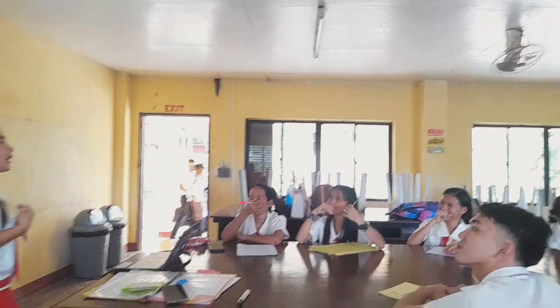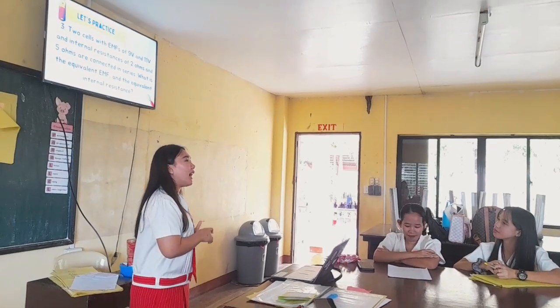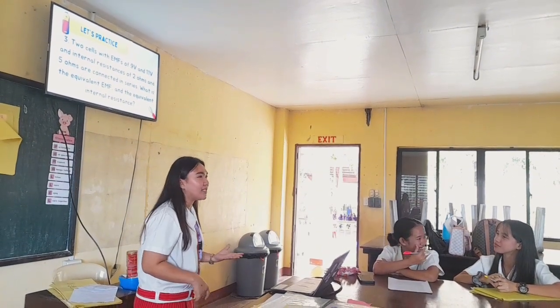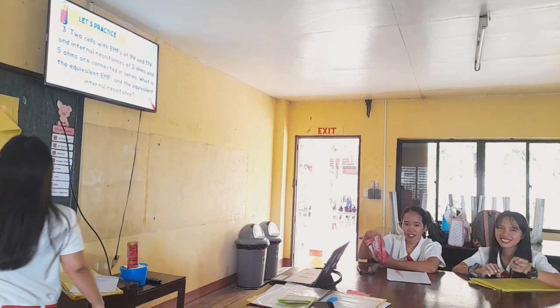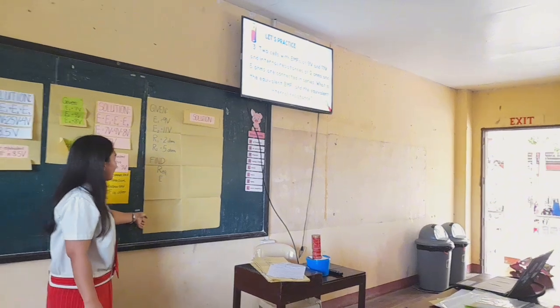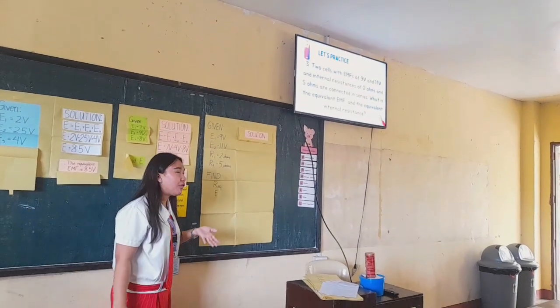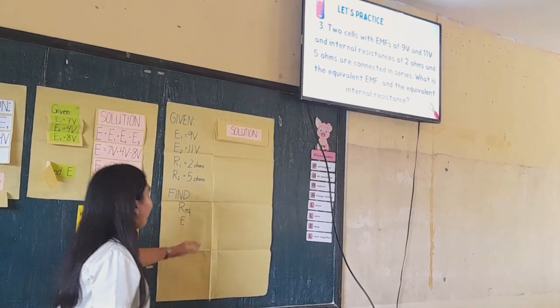Ms. Daniel answered 20 volts, and Miss Pamela answered 7 ohms. Now we will find out the correct answer. We have 2 ohms and 5 ohms, and we are to find our equivalent resistance and our EMF.